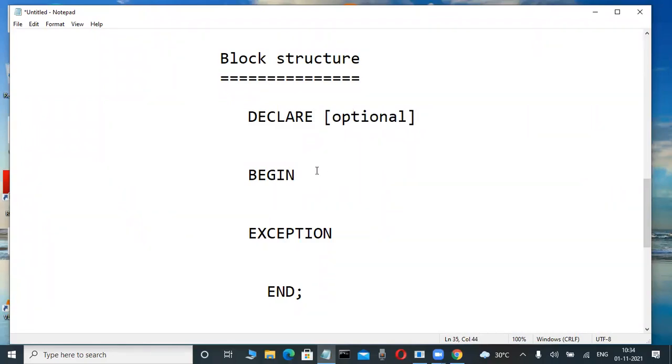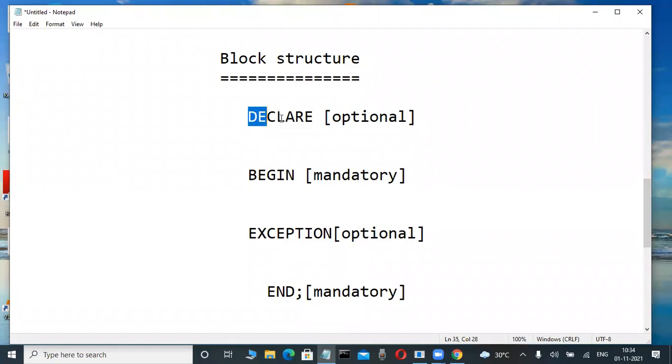But begin keyword is mandatory, compulsory. We are writing a begin keyword only. So begin keyword is mandatory. Again, exception is a keyword, and this is also optional. Again, end is mandatory. In that one, what we can do, I will tell you. Don't worry. Just roughly observe it here.